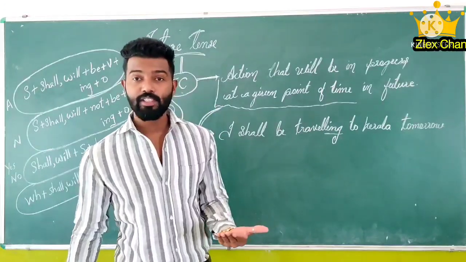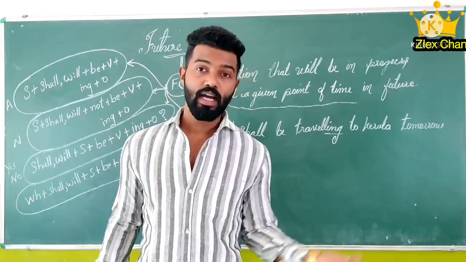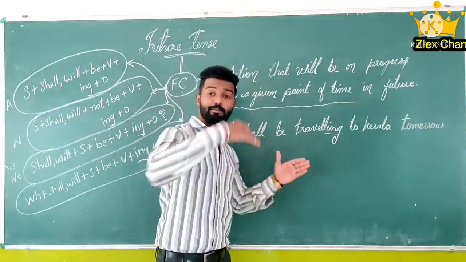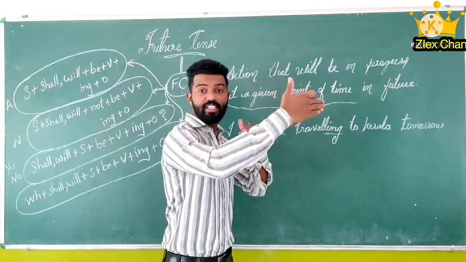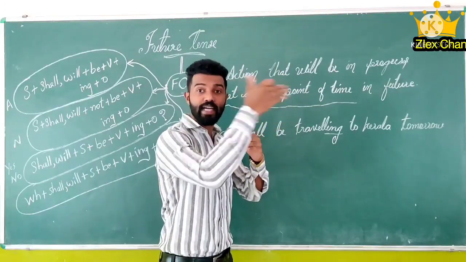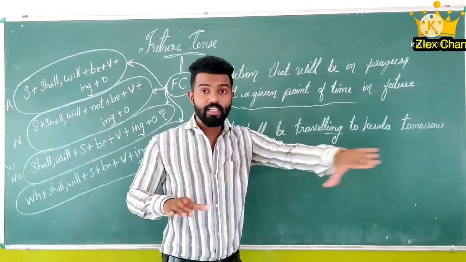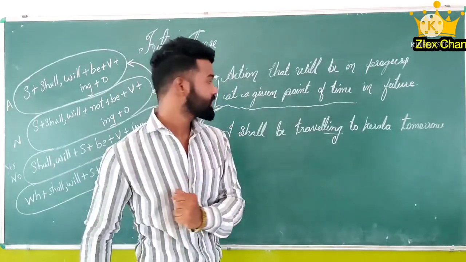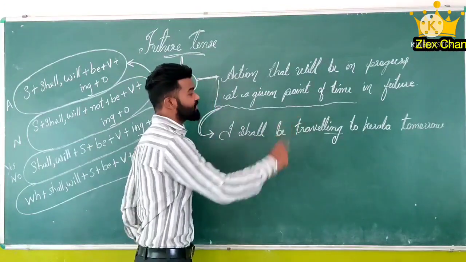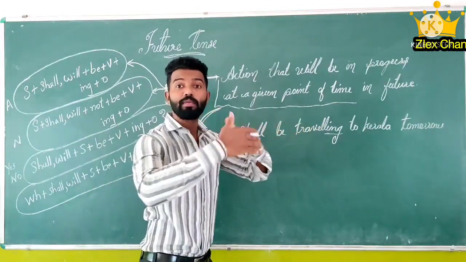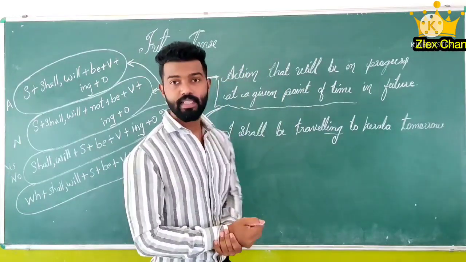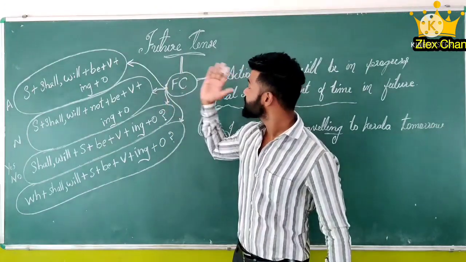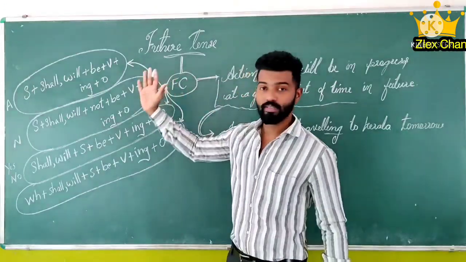Usually we add the ing form in present continuous and past continuous. So here also, it will be coming in the future for a certain duration, that is, at a certain point of time. If we are going continuously, then we can use future continuous. For example, I shall be traveling to Kerala tomorrow. Tomorrow I will be traveling. So friends, now let's study the future continuous structure.